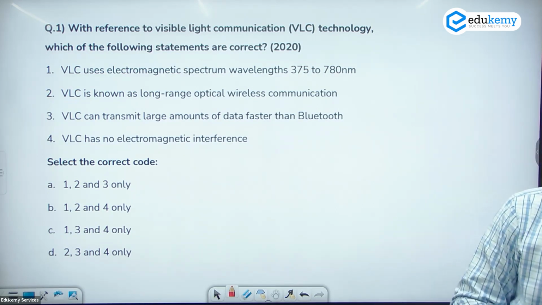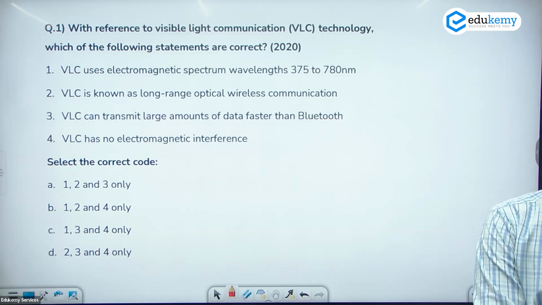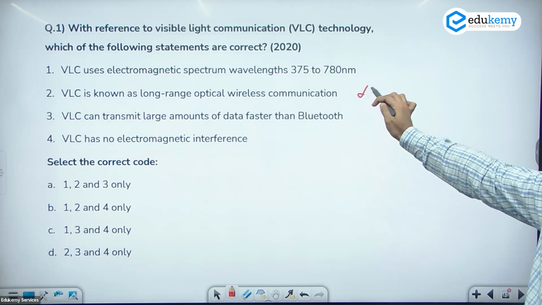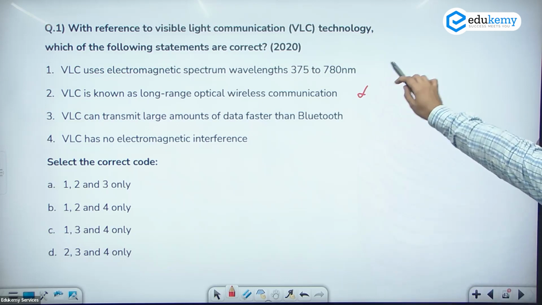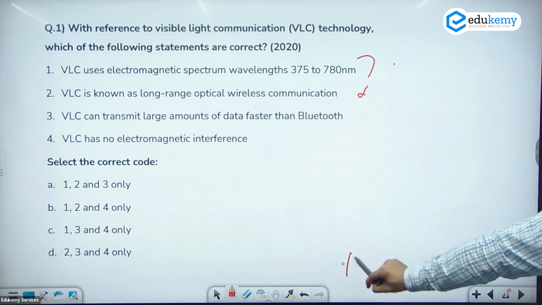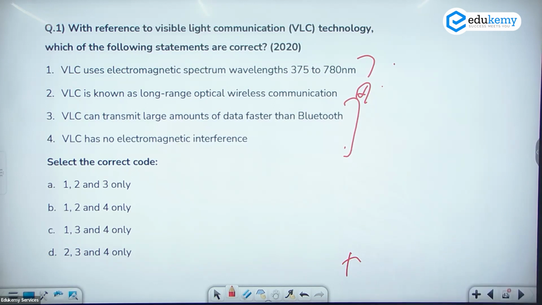Visible light communication. Okay. So a similar type of question can be framed on the RFID. Give the answer. VLC is visible light communication, which uses the electromagnetic spectrum wavelength 375 to 780. VLC is known as the long range optical. 1, 2. 2 is wrong. Here it is short range है, so we can directly reach the answer. C, 1, 3 and 4. ठीक है, तो जैसे ही स्टेटमेंट देखते हो तो चेक कर लिया करो ऑप्शंस की, ये तो 100% श्योर है, so we can eliminate D. ये भी 100% श्योर है, तो 2 पढ़ने की जरूरत भी नहीं है. हो ना हो, पता हो ना पता हो, आंसर सही हो जाएगा.